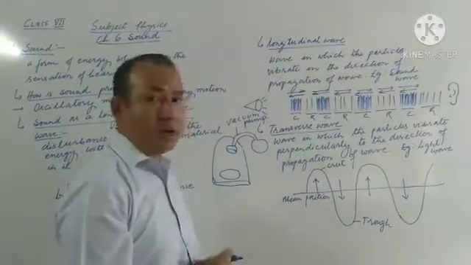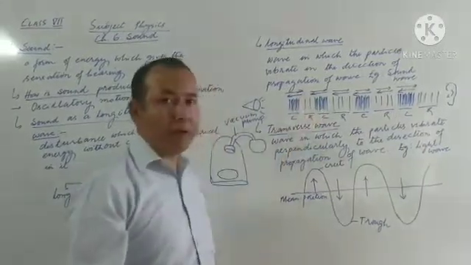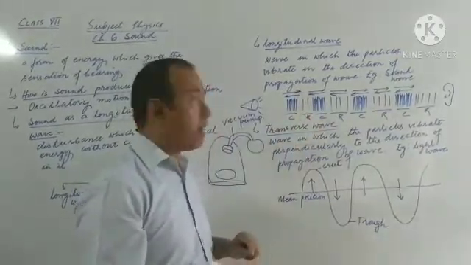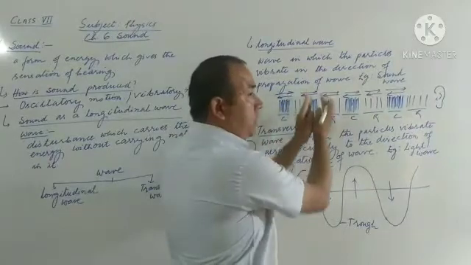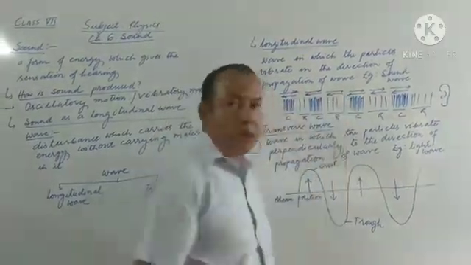During this time, it again collides with the neighboring air particle, where again the air particles come closer, and then again it comes back to its original state.